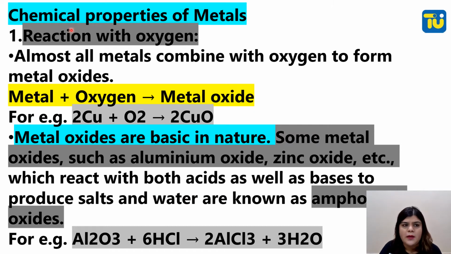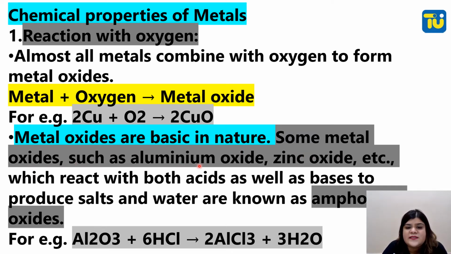Now we will talk about chemical properties of metals. First is a reaction with oxygen. Almost all metals combine with oxygen to form metal oxides. Metal plus oxygen will give you metal oxide. Cu, known as copper, combines with oxygen and forms 2CuO. So this is a metal oxide. Metal oxides are basic in nature.